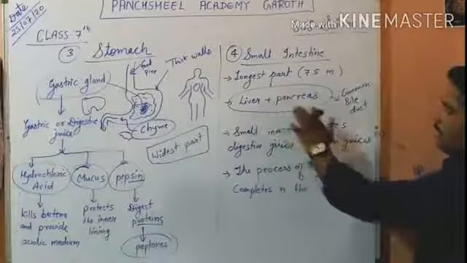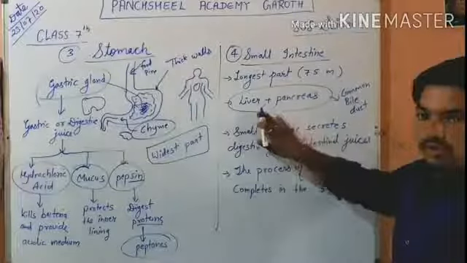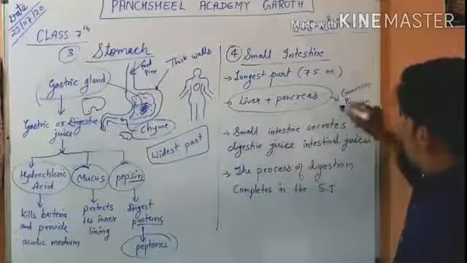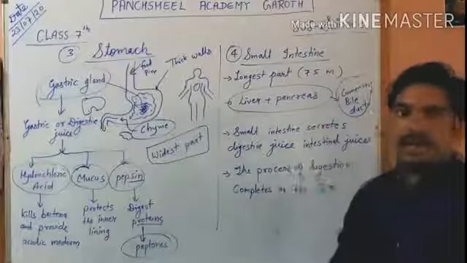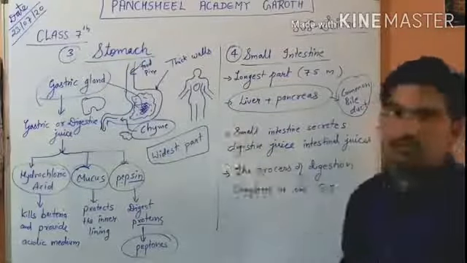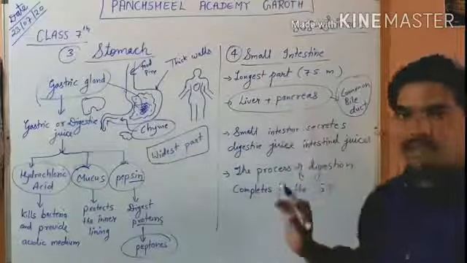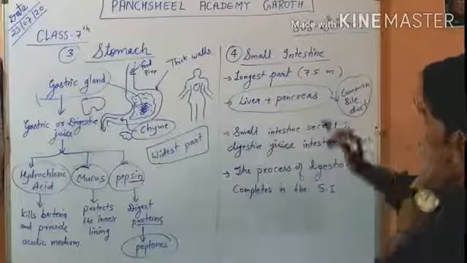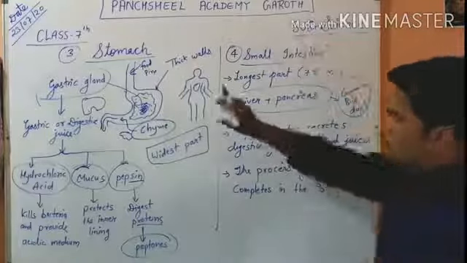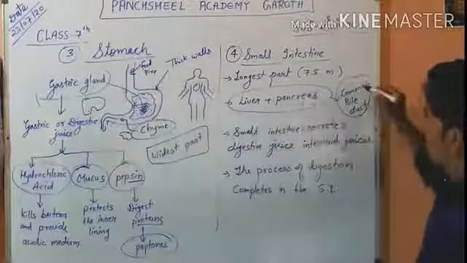The liver and pancreas secrete digestive juices which pass through the common bile duct into the small intestine for the digestion of food. The liver and pancreas are glands. The liver is the biggest gland in our body.